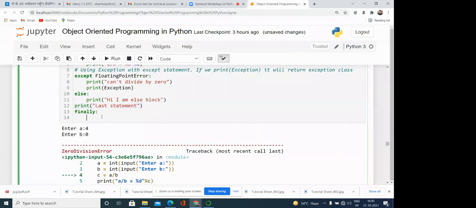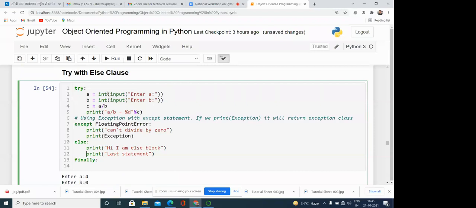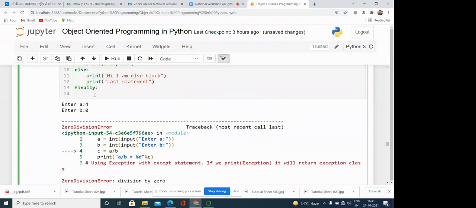So finally, if we want to execute something, even though we are not in a situation to handle the exception, but after that we want to execute some statements which are very important to us, then we can write these statements in the finally block, like a print saying these are in the finally block.